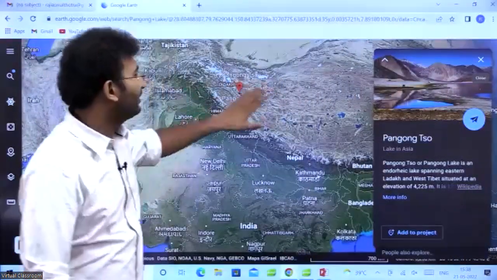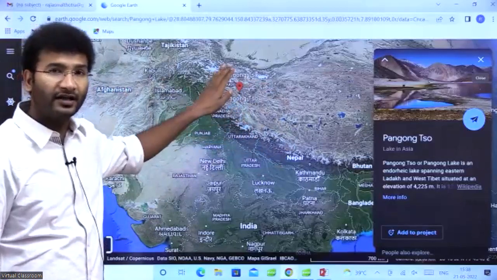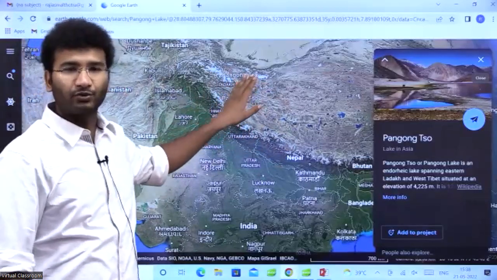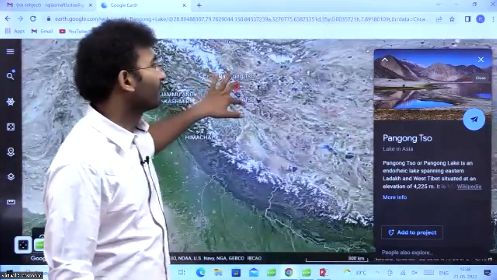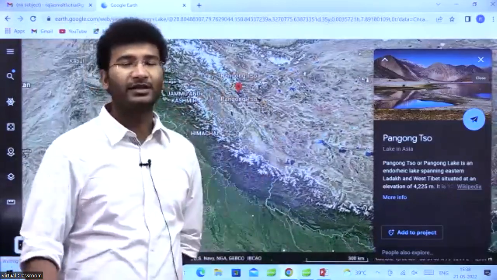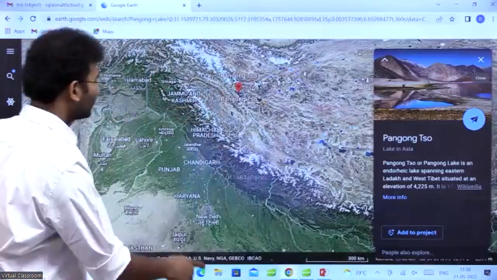In spite of it being in the Himalayas, it does not mean that every lake in the Himalayas is a freshwater lake. No, it is not a freshwater lake, it is a saltwater lake. If you know the reason for this saltwater lake, please comment down, right?